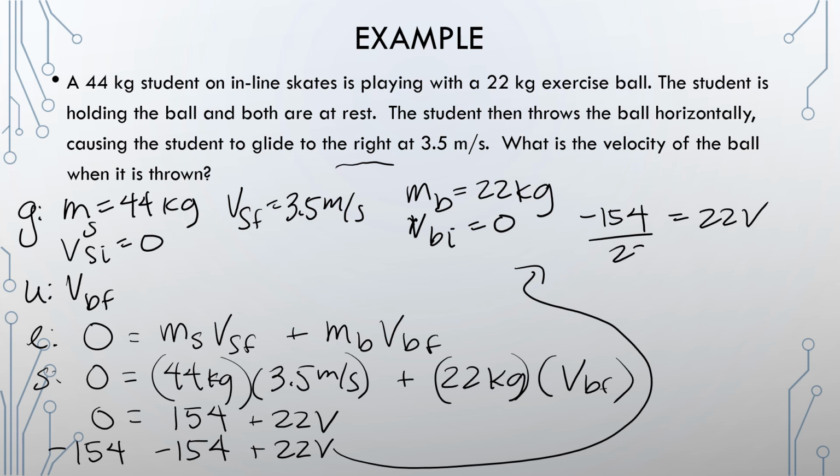If I divide both sides by 22, I end up with V equals a negative 7.0 meters per second because I need 2 sig figs. So again, the ball will move in one direction and the student will move in another. So that negative is crucial for this. Okay, now you can go ahead and start working on your problems from the book.